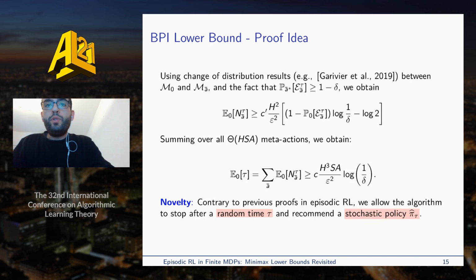Using change of distribution tools between M A bar and the reference MDP M0, we can lower bound the expectation in M0 of the number of times that A bar is chosen by a term scaling with H squared divided by epsilon squared. Finally, summing over all meta actions, we lower bound the expectation of the stopping time, which is the sample complexity. One novelty here is that, contrary to previous proofs, we allow the algorithm to stop after a random time tau, and recommend a policy that might be stochastic.